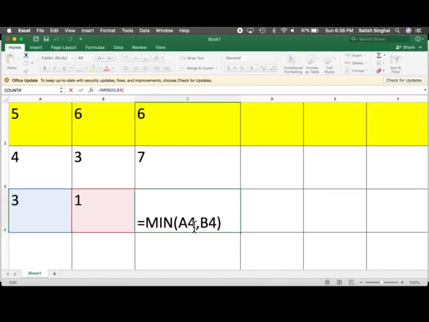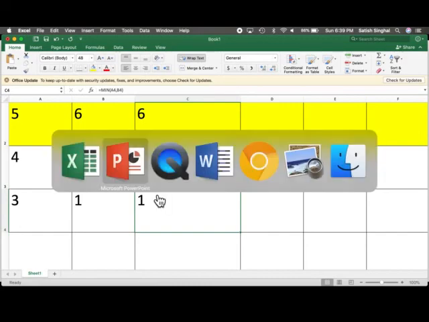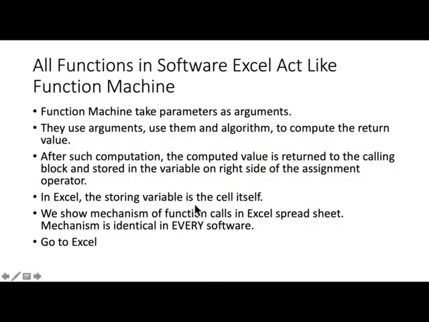Min means find me the minimum of the two arguments I passed, argument 1, argument 2, and by clicking this I'm pressing the switch of the function machine, and it'll determine the smaller of the two, return it and fill in this cell, and that should be 1. So that's pretty much how your C++ functions will also work.